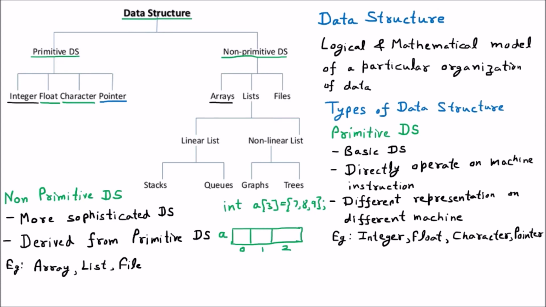Now inside the a we are going to store the values which are given. So these values are 7, 8 and 9. So this is the 1D array which we have already discussed in C programming, and this array is part of the non-primitive data structure. Although we are having the 2D array and 3D array also, whenever we get to arrays, we will come to that discussion, how 2D and 3D arrays work. Then the second thing which we are having is the list.